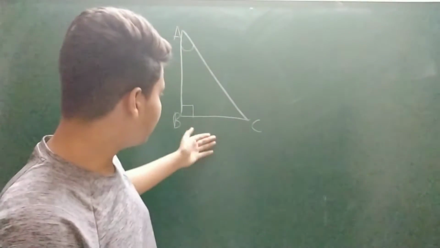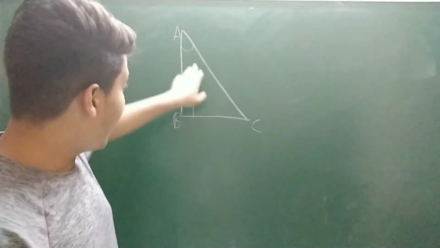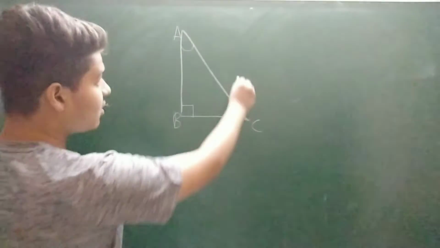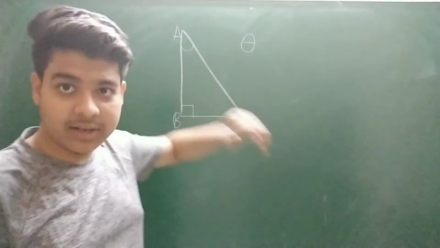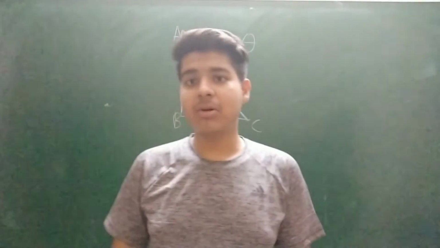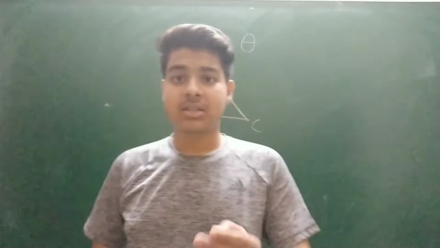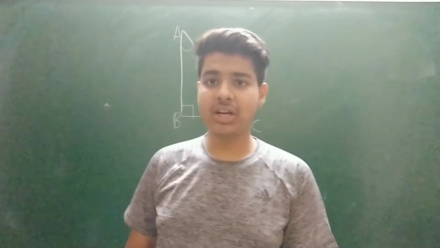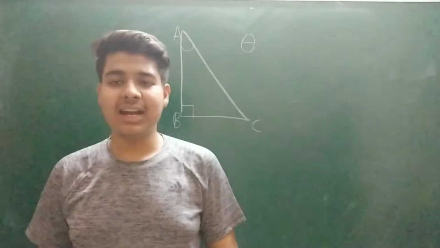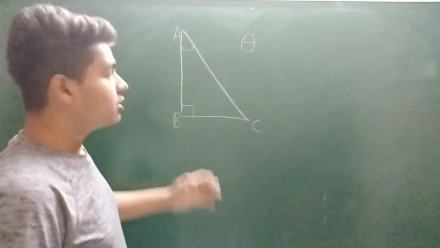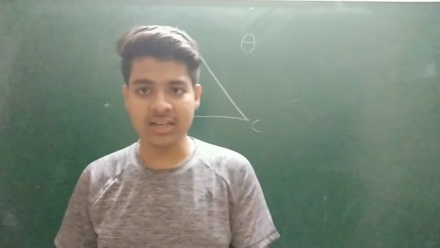And as you can see on our board, I have drawn a right angle triangle ABC, and I have made the angle at A. So let me just call angle A theta. I suppose that angle A is theta. So we are going to now discuss the 6 trigonometric ratios, and the 6 trigonometric ratios are sine, cosine, tangent, cosecant, secant, and cotangent.